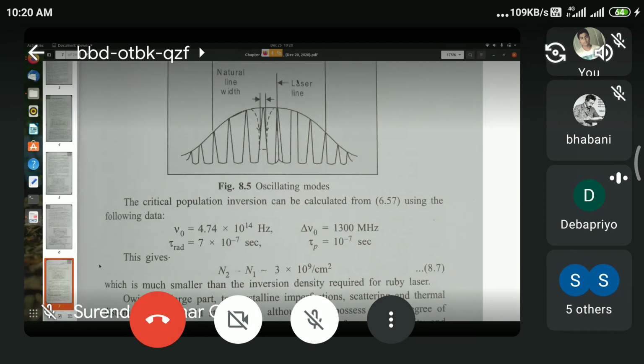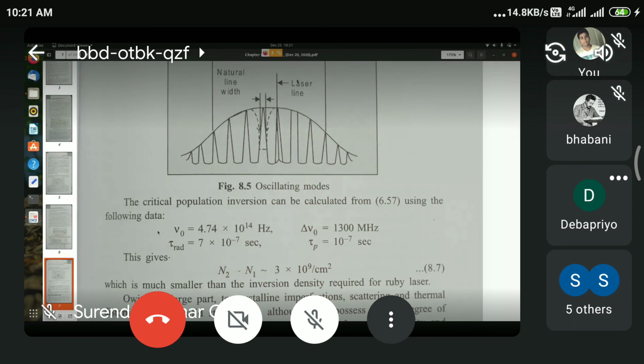Now, for the width of the frequency spectrum, they have used delta nu. It should not be nu zero, it should be delta nu equal to 1300 megahertz. That we already know because the broadening is produced by the Doppler broadening mechanism. So it is 1300 megahertz.